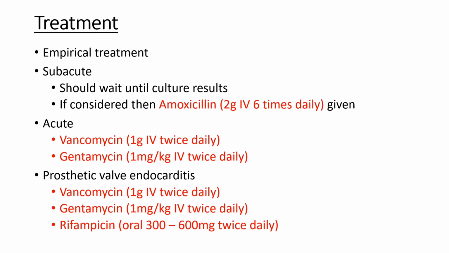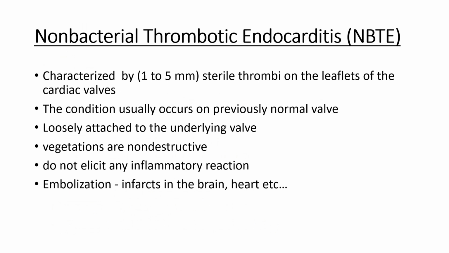Now coming to the treatment part, the treatment here is based upon empirical treatment, where the doctor prescribes medicines based upon patient symptoms. In case of subacute, which is less harmful, we can wait until culture results come. And if it's considered, then we can give amoxicillin tablet. Remember the dosage and the route of administration. In case of acute, which is a harmful type, we can give vancomycin and gentamicin. In case of prosthetic valve endocarditis, we can give vancomycin, gentamicin, rifampicin. I am again saying, remember the dosage and route of administration. We have completed infective endocarditis.